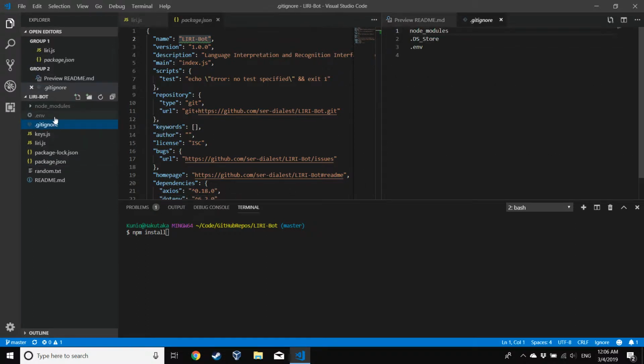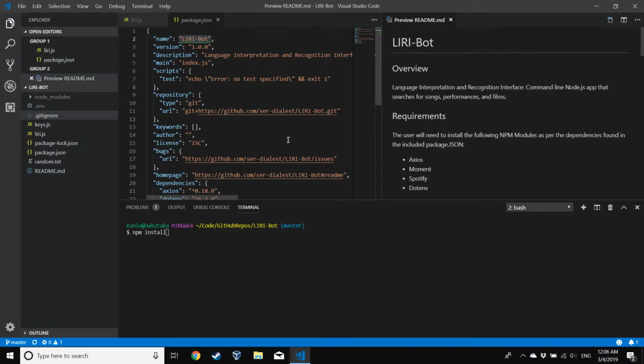You can see that git ignore will ignore the .env file, which I'm not going to click on, which contains the API keys that are necessary to do what LIRI is going to do. So what does LIRI do? She does three things. You give commands to her on the command line.